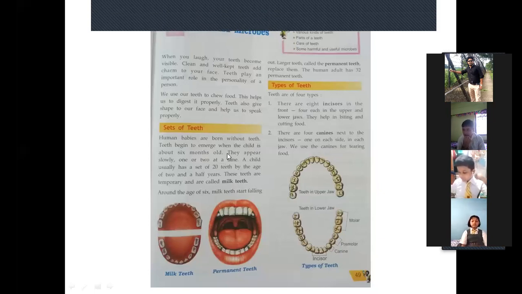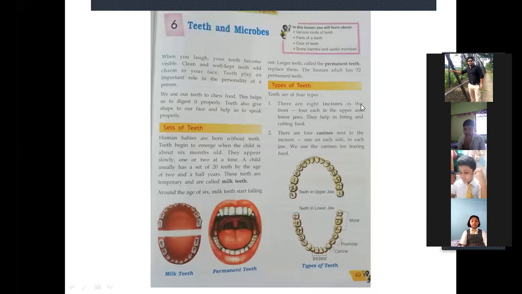Now, let us see what are the different types of teeth. There are 8 incisors in the front, 4 each in the upper and lower jaw. Here you can see on page number 49, these are the 2 jaws of our mouth. This is the lower jaw, this is the upper jaw. The same set of teeth are there in both jaws.